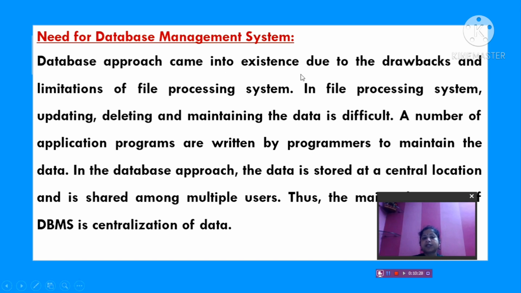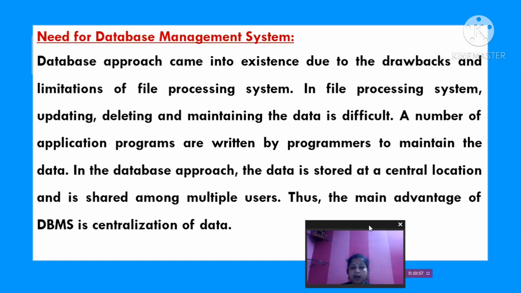Database approach came into existence due to the drawbacks and limitations of file processing system. In file processing system, updating, deleting and maintaining the data is difficult. A number of application programs are written by programmers to maintain the data. In the database approach, the data is stored at a central location and is shared among multiple users. Thus, the main advantage of DBMS is centralization of data. It will be difficult for you to understand, but I am trying.